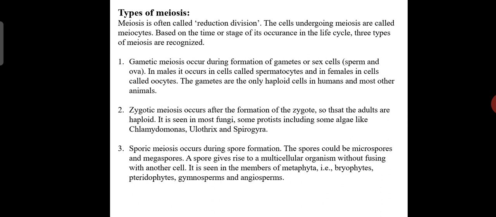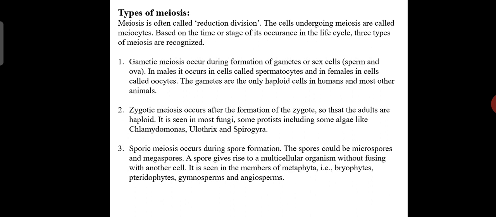And the last one is sporic meiosis, which occurs during spore formation. That is nothing but the spores, which would be microspores and megaspores. A spore gives rise to a multicellular organism without fusing with another cell.